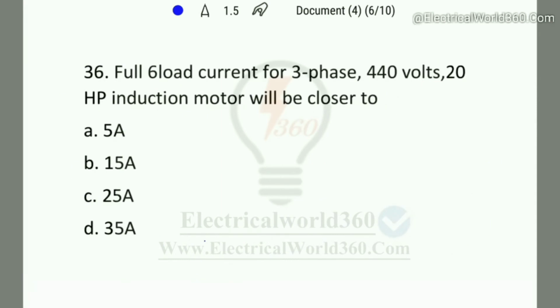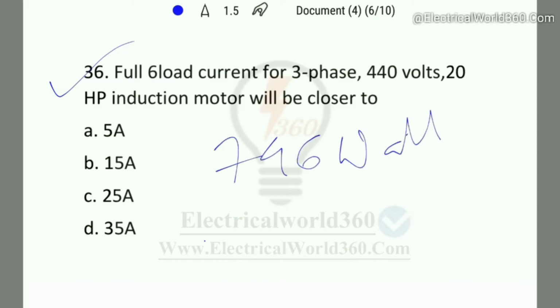Coming to the next question, number 36. Full load current for a 3-phase 440 volts 20 HP induction motor will be closer to 5 ampere, 15 ampere, 25 ampere, 35 ampere. So in that case, we should know 1 horsepower equals nearly 746 watts.